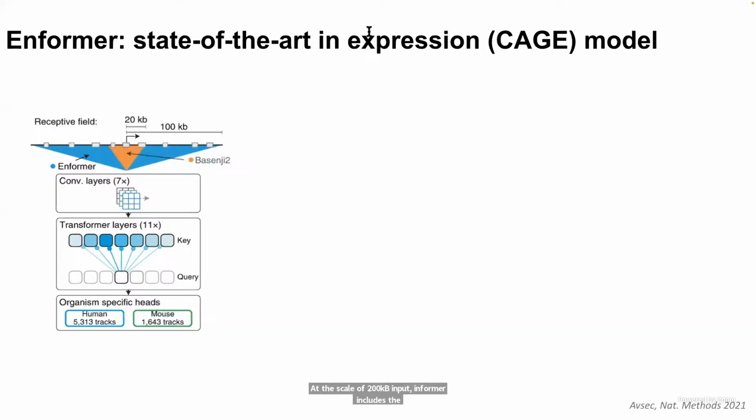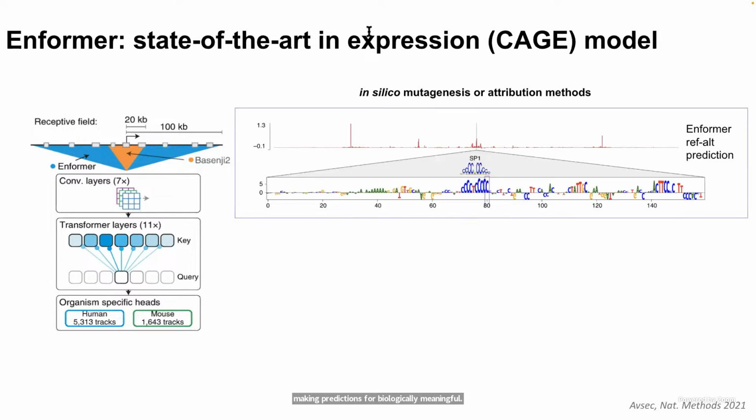But because of the black box nature of this model, the authors of the paper had to validate that the model is making predictions for biologically meaningful reasons using interpretability methods. For example, they used in silico mutagenesis of a 200 base pair region around the disease-associated variant and revealed an affected transcription start site. However, it is difficult to understand the importance or significance of such motif-level, short-scale explanations at 200 kilobase scale.